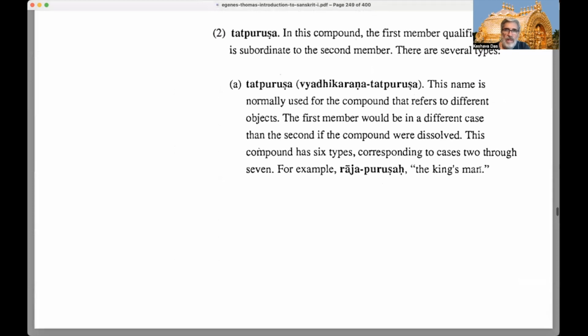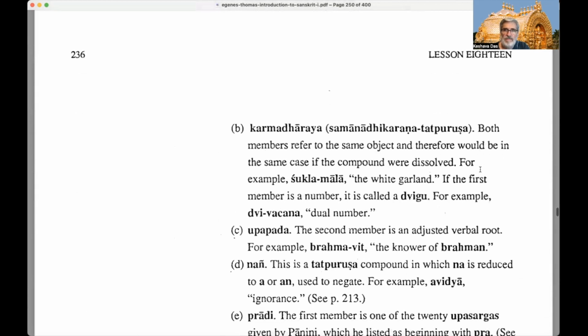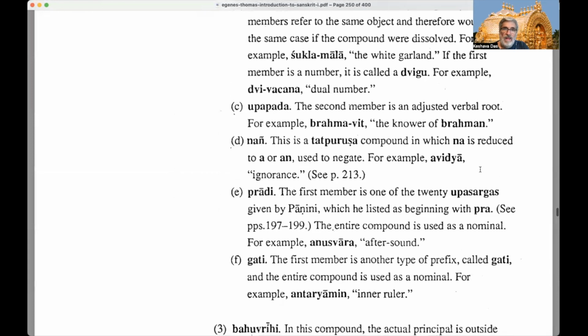So then we have, okay, so again, these are types of Tatpurushas. The first type is the Vyadhikarana Tatpurusha with different endings when it's analyzed. The second type is the Karmadharaya, where there'll be Samanadhikarana, the analyzed parts of it will come with the same ending after being analyzed or parsed or dissolved. Okay, and part of that can be dvigus if there's a number involved in the first word, right?